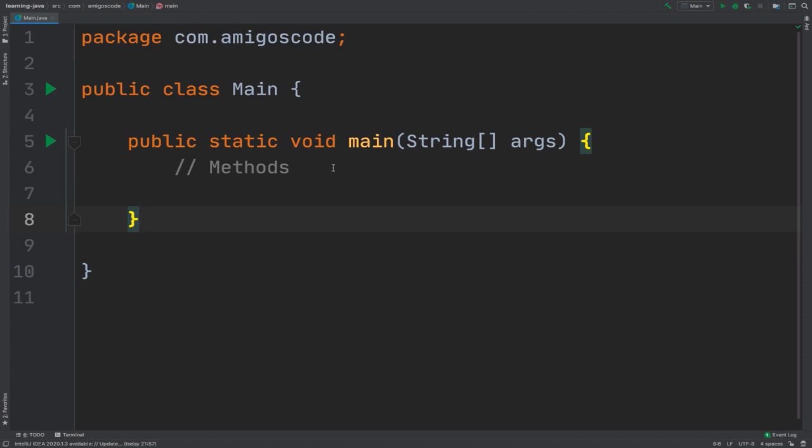So we have two types of methods. We have built-in methods, and these are methods provided by the Java runtime environment. And then we have user-defined methods. So those are methods that we build ourselves.